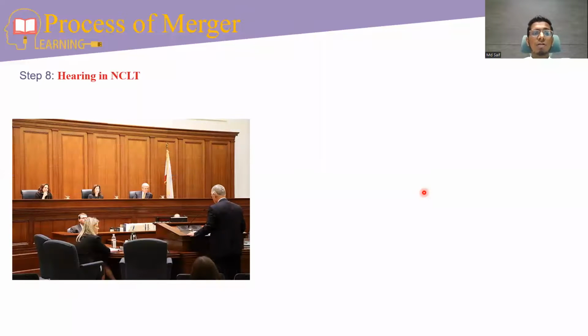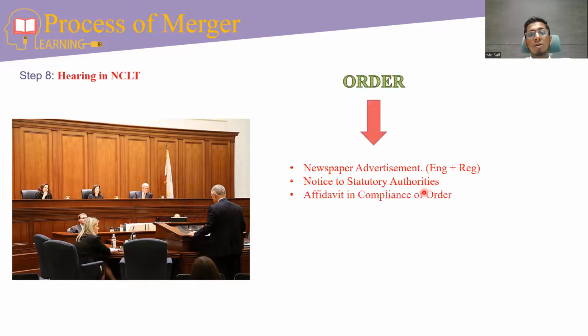The next is hearing in NCLT. The authorized representative of the applicant company will again appear before the tribunal and brief about the application and petition. Then NCLT may pass the order for publication of newspaper advertisement in two newspapers, that is, an English newspaper and a regional newspaper. Then sending notice to statutory authorities again. Then affidavit in compliance of order.